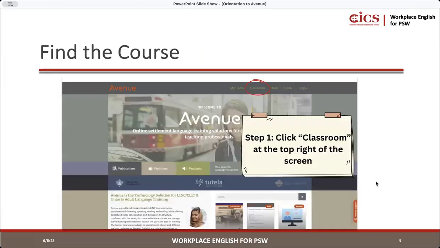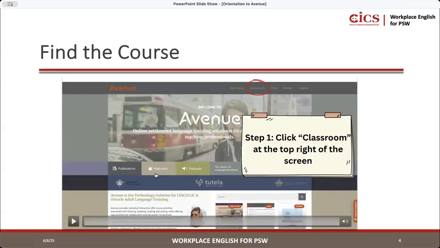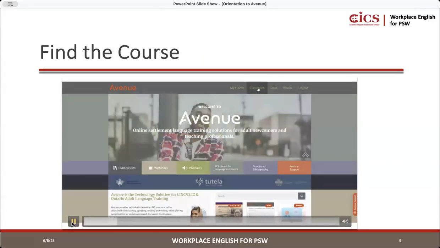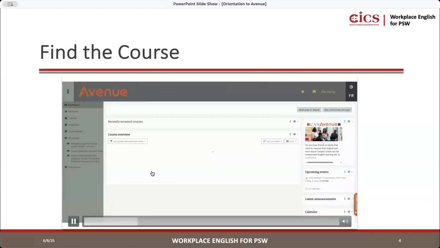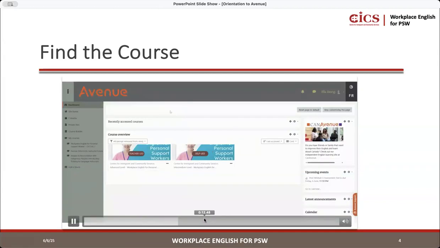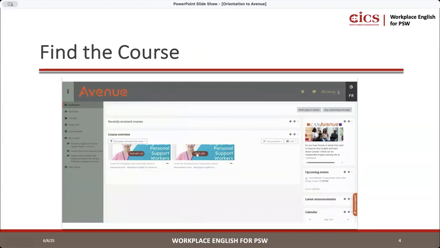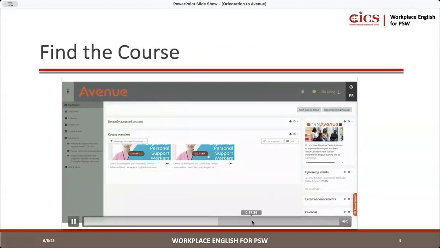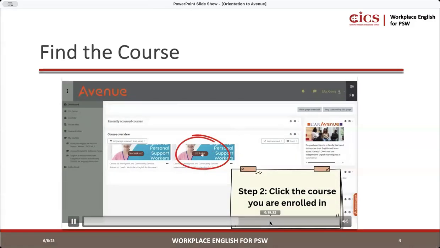So after you log on, how do you find our course? When you go on the page, you'll see My Home and you'll see Classroom. So you're going to click Classroom on the top right of the screen. And then you will see our course. So I'm just going to show everybody. So that is how you find the course.